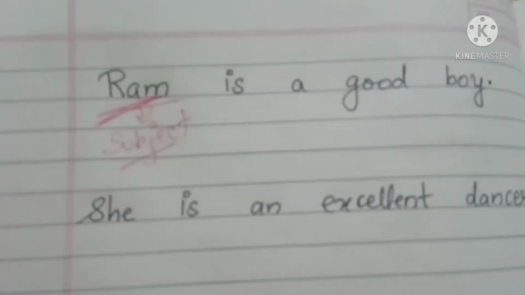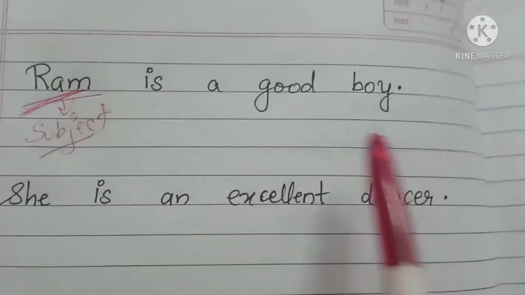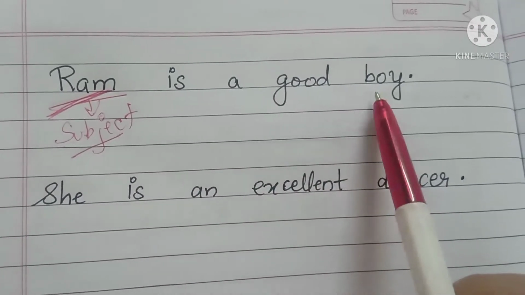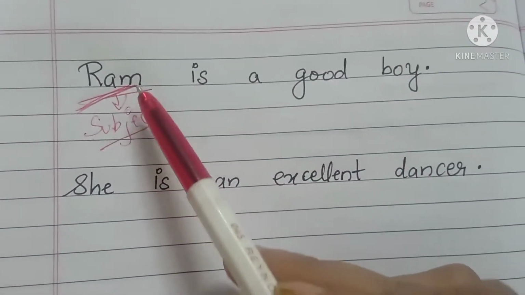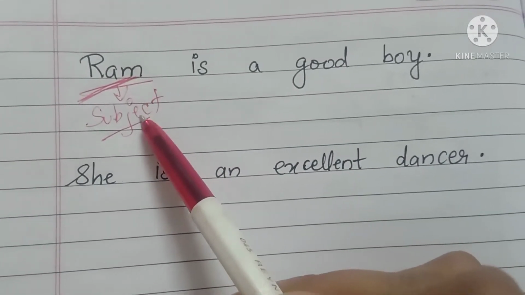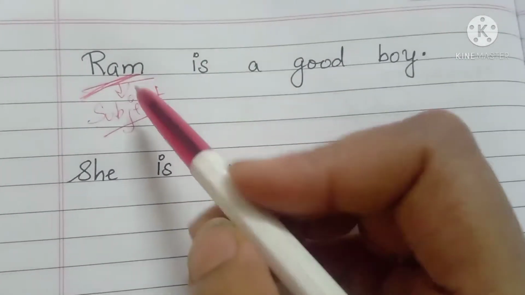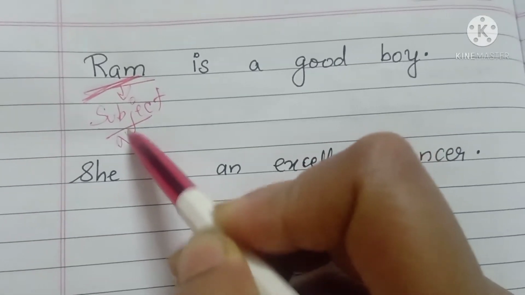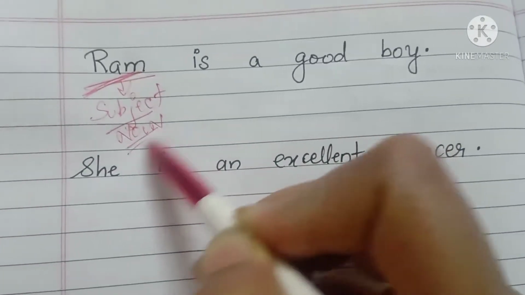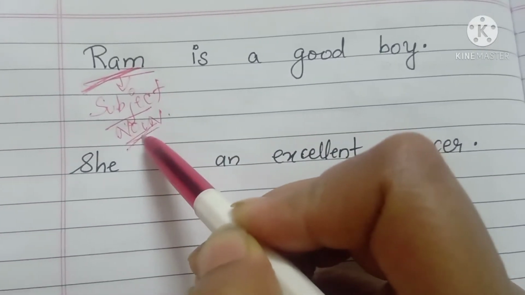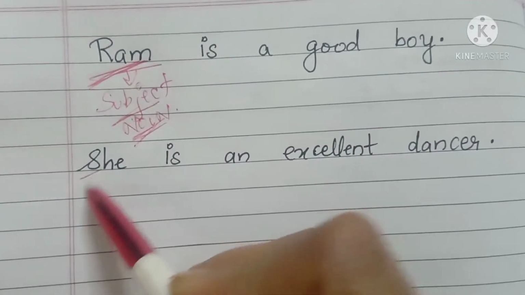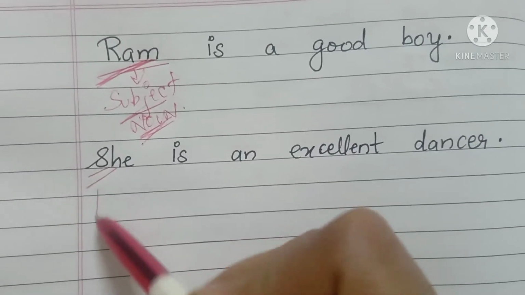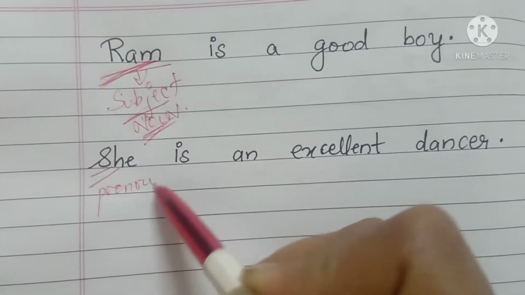Now look at this sentence, children. Ram is a good boy. Now we are talking about whom? Ram. So Ram is the subject. And what is Ram? Noun. It is a name, so it is a noun. So I told you subject is usually a noun or a pronoun. It can also be a pronoun like he or she.